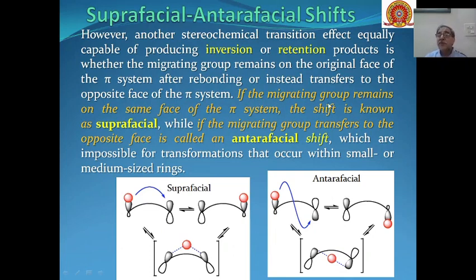So that means if the migrating group remains on the same face of the pi system, this shift is known as suprafacial. This remains on the same side of the pi system. If the migrating group transfers to the opposite face of the pi system, then it is called antarafacial. Here you can see that it is going to the opposite face of the pi system, and such a shift will be an antarafacial shift. If this type of shift is there, then there will be retention of configuration. If this type of shift is there, then there will be inversion of configuration.